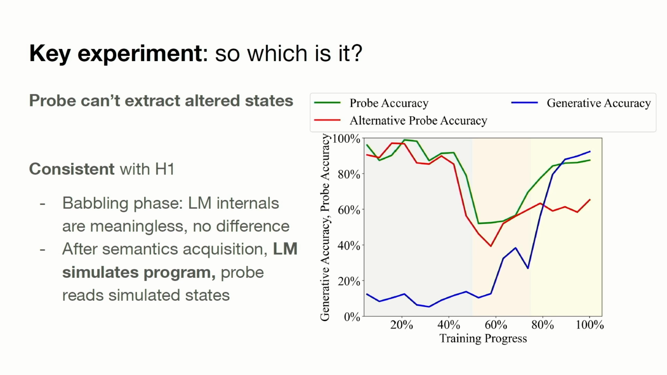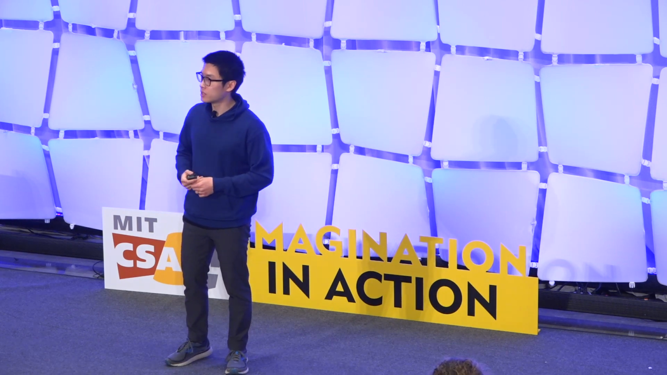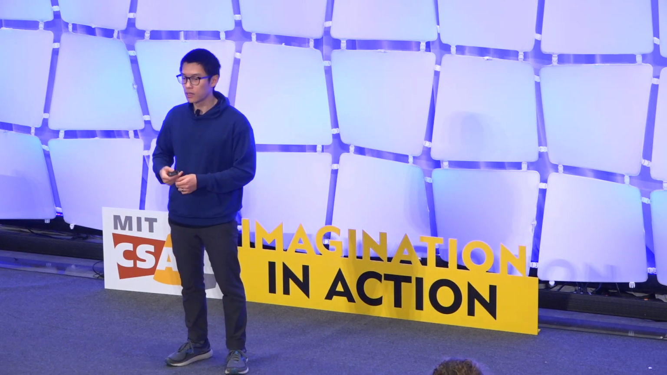And you can actually notice a bit more detail in the plots as well. Interestingly, during the babbling phase, the language model states are in fact meaningless, and this is sort of evidenced by the fact that you can't actually distinguish the two hypotheses. So the probe is in fact learning to do things itself. As soon as the language model starts to latch onto the semantics of the programming language, and it starts to know how to give you correct programs, however, you can start to distinguish the two probes, right? You can't map to the altered states, and the probe is actually tracking what the language model knows.